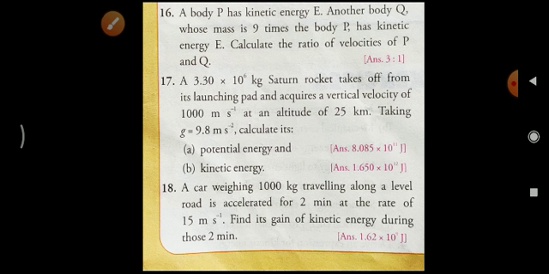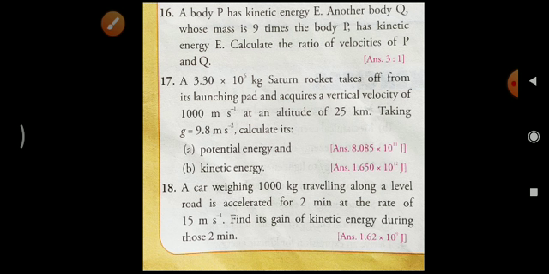Then what do we have to calculate? v we have to calculate. Yes, v is equal to u plus at. We can use that equation of motion, and we will get 1800 meter per second. So v is equal to 1800 meter per second, it will come. And how can we calculate that one? By using the equation of motion, v is equal to u plus at.